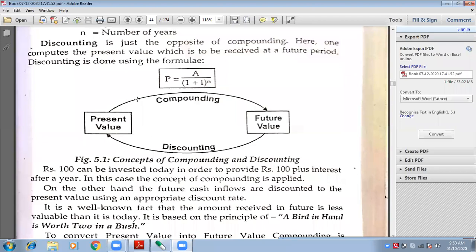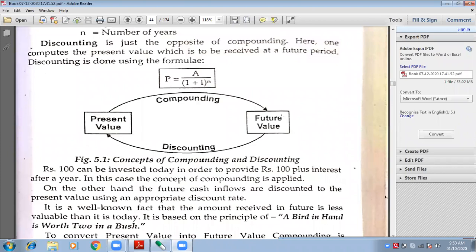5 lakhs rupee was the value, and you invested somewhere. Maybe after 2 years in the future, the value that you get is after adding on the interest you will get, no? So that is known as compounding. And what is known as discounting means decreased. The value is decreased.